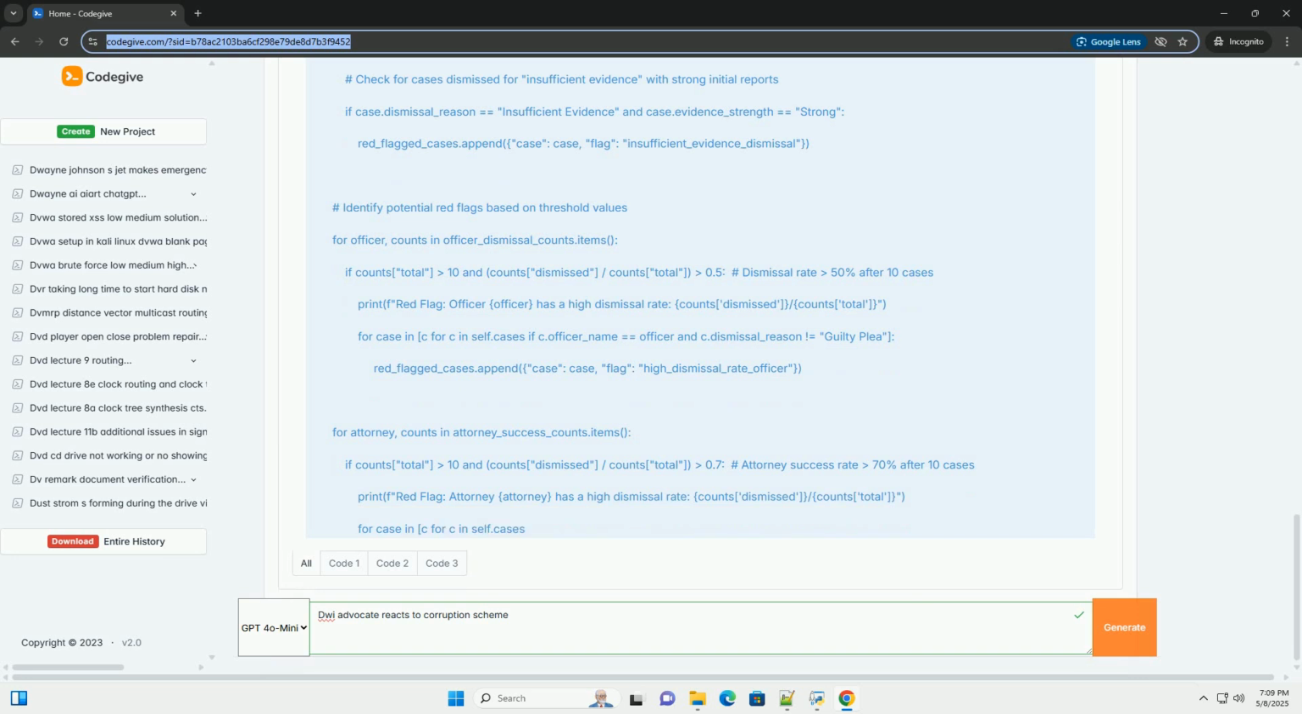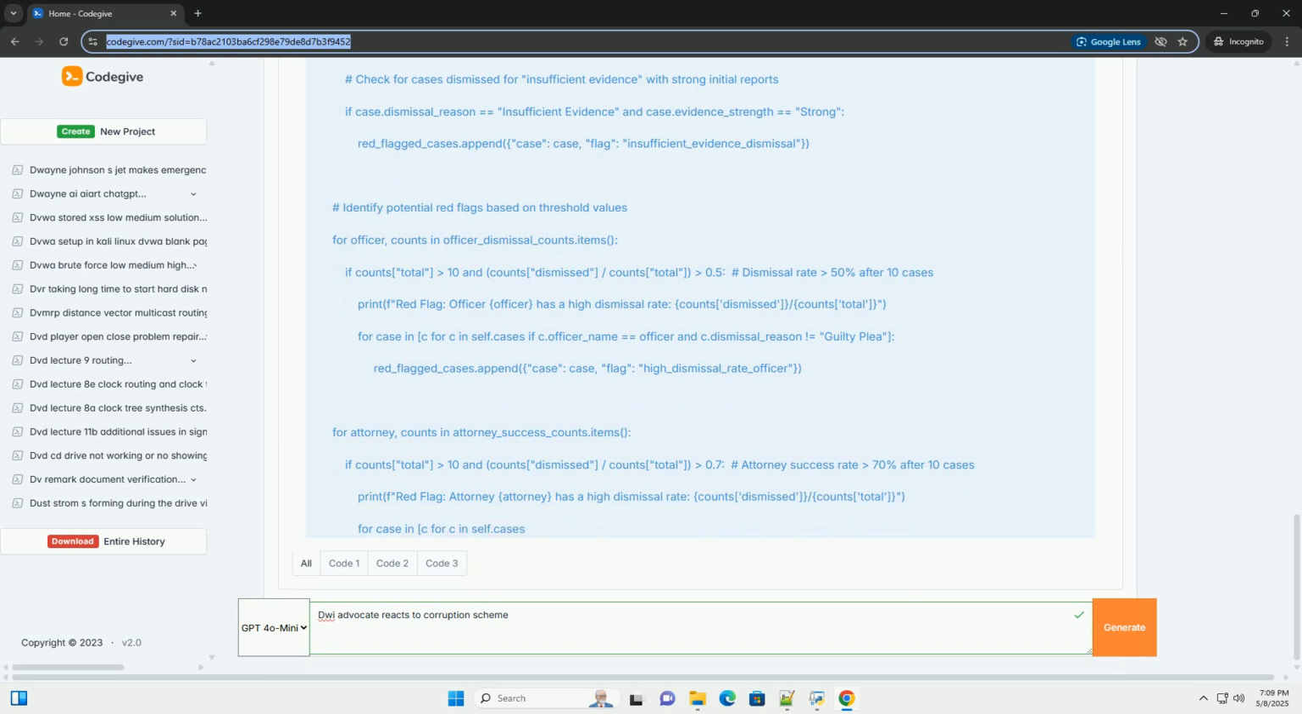Building a hypothetical corruption reporting system, Python example. To streamline the process of identifying and reporting corruption, let's create a simplified Python-based corruption reporting system. This system will allow Jane to store and manage case data. Identify potential red flags. Generate reports for authorities.